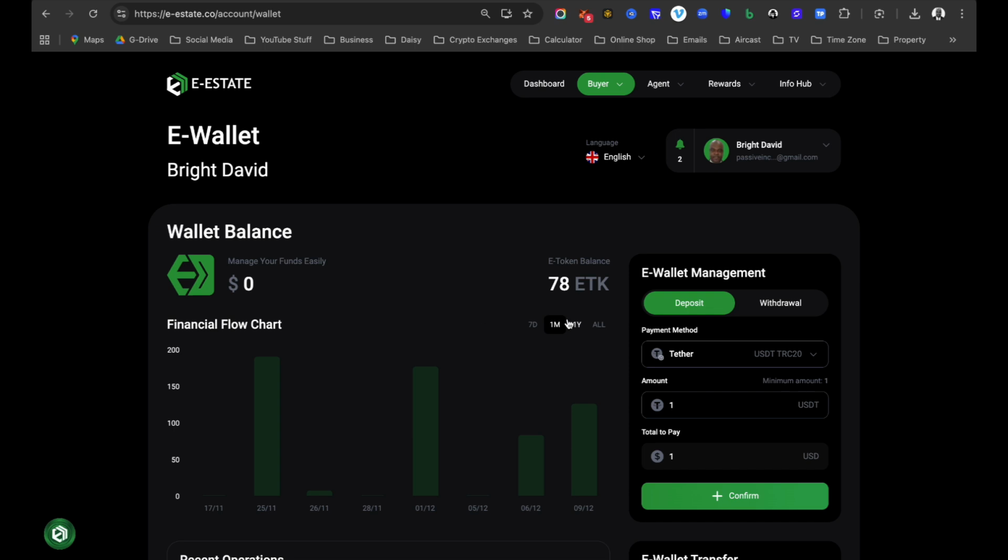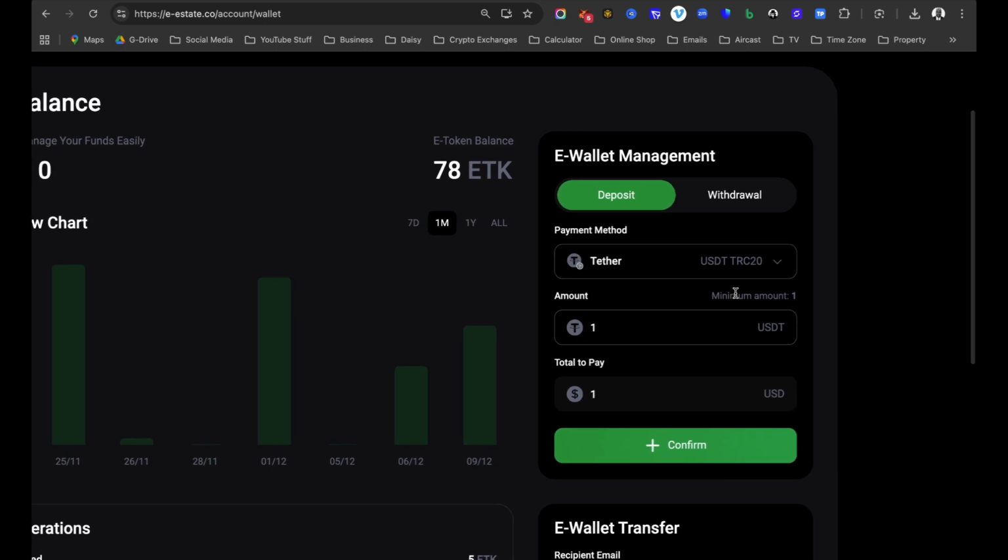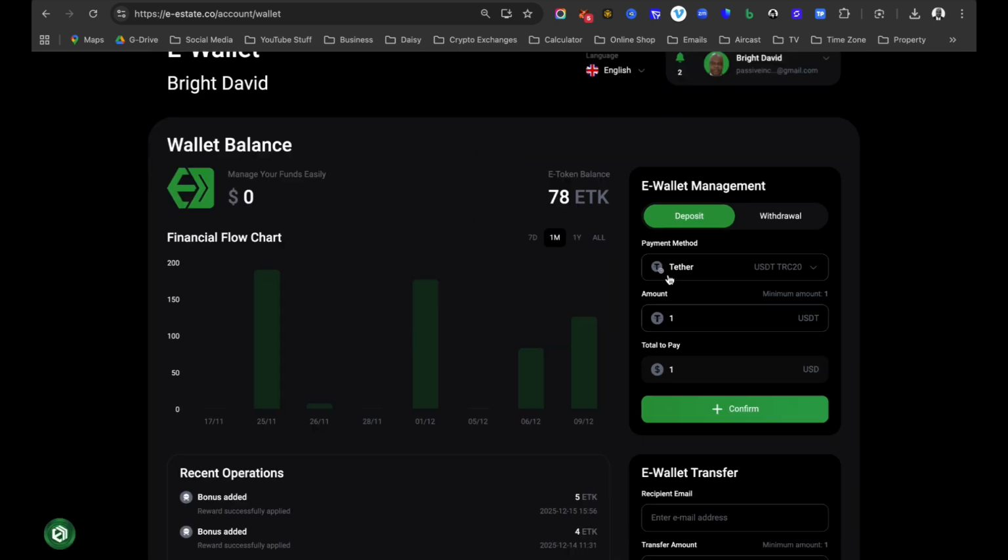Now, the most important bit that says e-wallet management, this is where you perform all your transactions. Okay, so this is where you deposit and this is where you withdraw. Very important for you to understand how it works with the e-wallet. It is an internal wallet, it's not an external wallet. Here, if you select deposit, you will have different payment options.